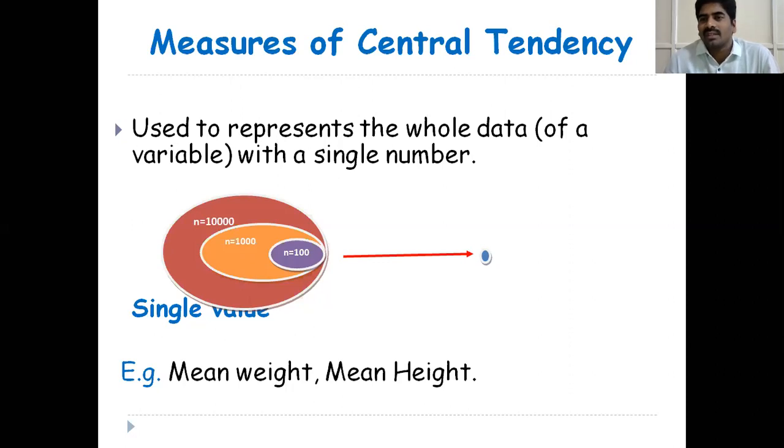Variable means here the marks variable, and weight is another variable, height is a variable. It varies from person to person. Constant will not vary. Constant is the same, only one value. But variable means it varies from person to person. Marks varies, weight varies, height varies. So here we are representing the entire data of a variable with a single value, that is called measures of central tendency.